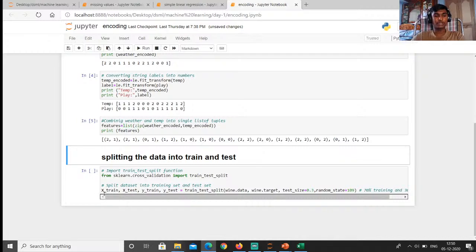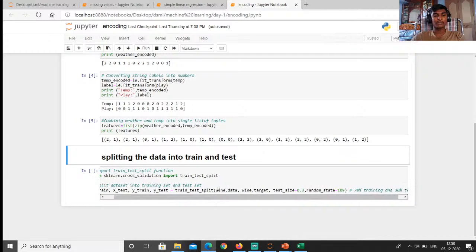We are splitting our data into train and test of the x values and train and test of the y values. Y is the value we have to predict, and x is the given values. We have the values, and we have to predict the y values in the future based on experience. That's why we give the y values here and the x values here.